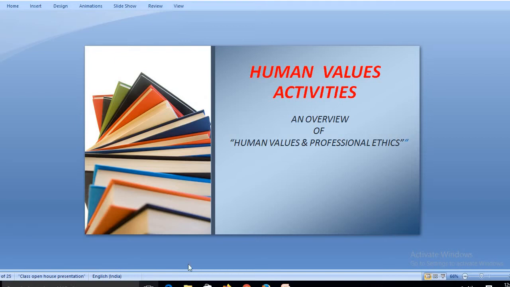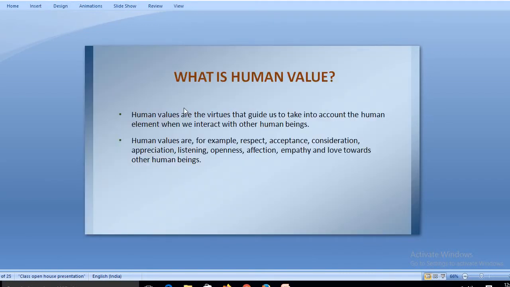So now, moving forward, what is human value activities? It's human values and professional ethics. So now, what is a human value? As I told you earlier also, human value is basically what is valuable to a human being. Human, insan, and value is important. So what is important for a human being is known as the human value.